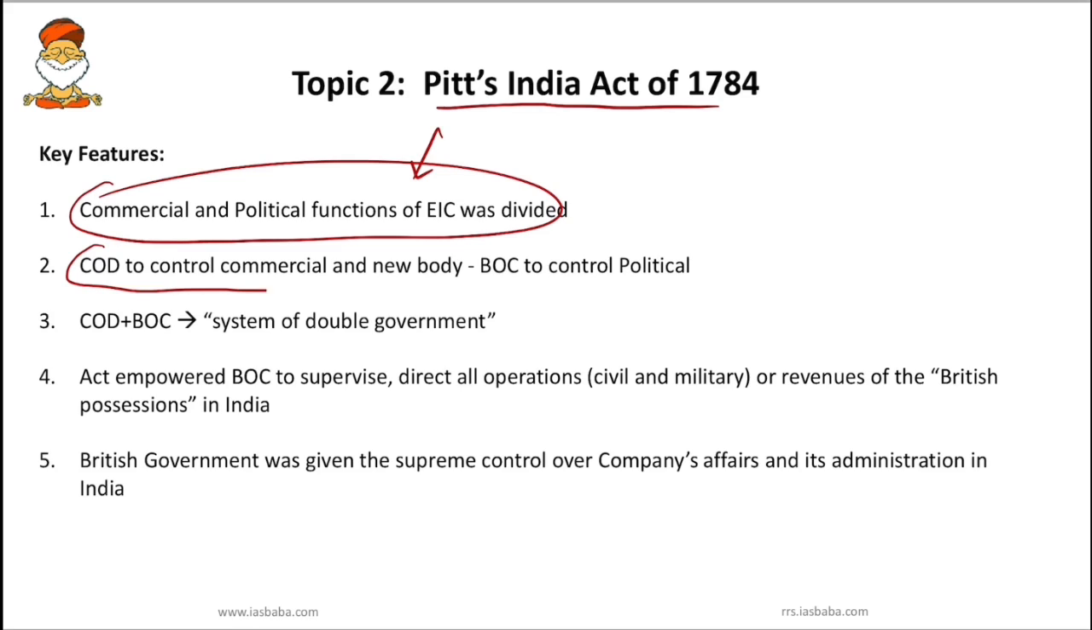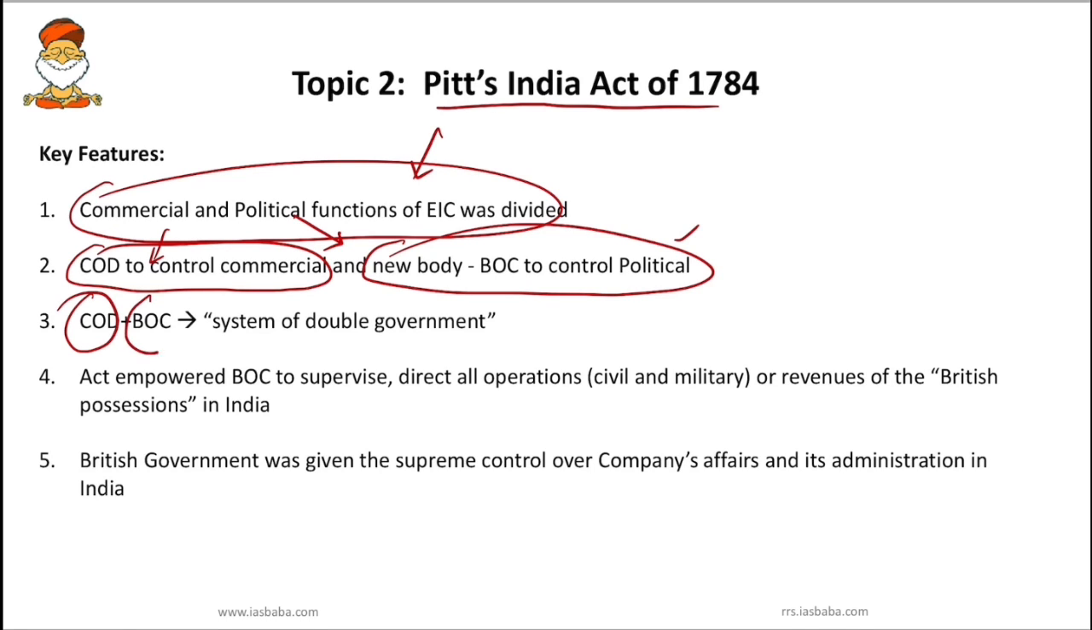So the Court of Directors will control commercial functions, and a new body, the Board of Control, will control political functions. So we now had 2 important divisions, one is COD and the second one is BOC. That's the reason we call this the system of double government. A simple question can come: the system of double government was started under which particular act? Don't get confused with diarchy, that is dual government. Here it is the system of double government, COD plus BOC. COD to control commercial, BOC, the Board of Control, to control political functions.